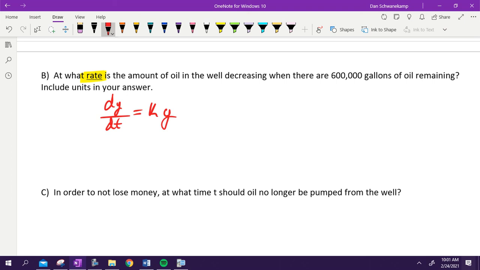Do we know what k is? Yeah, we just found it. It was that natural log of 1/2 divided by 6. Do I know what my y is? Yeah, my y is 600,000. Y stands for how much is remaining. So to find the rate, all I got to do is type it in. It's a really straightforward question. It looks tough, but if you think about it, it's just setting it up.